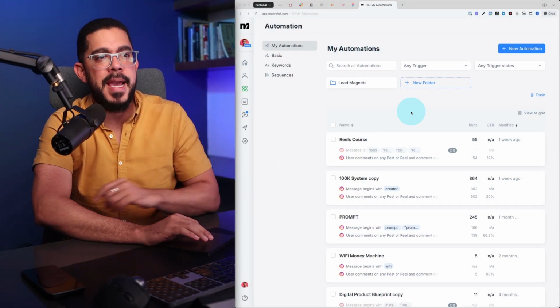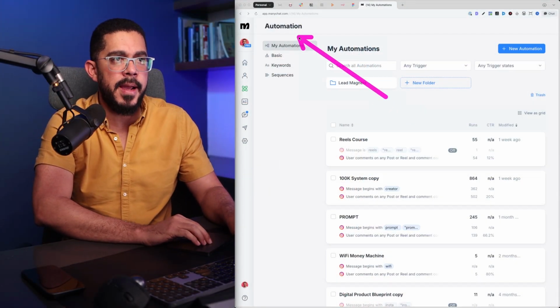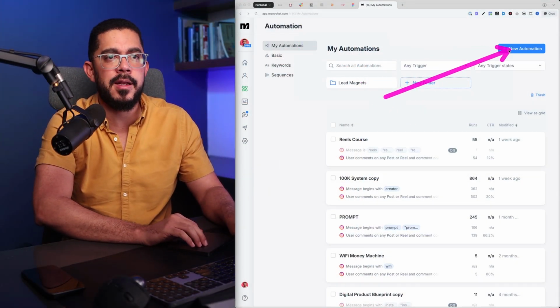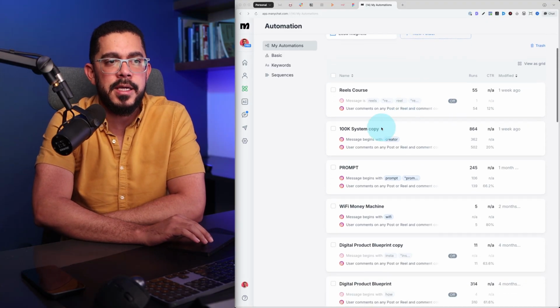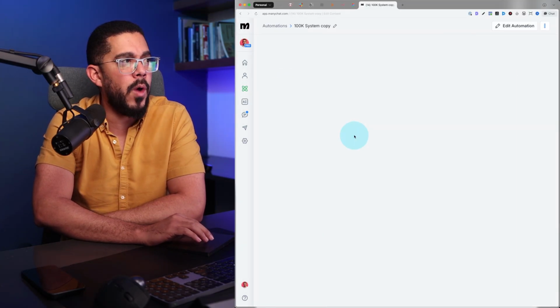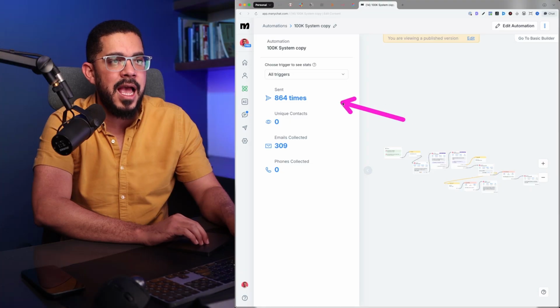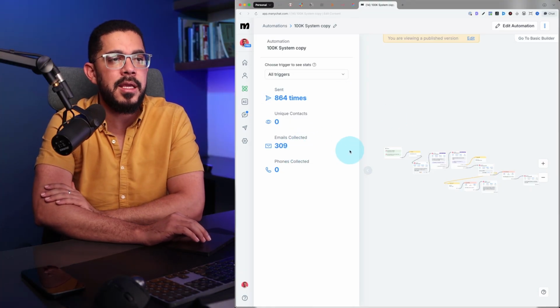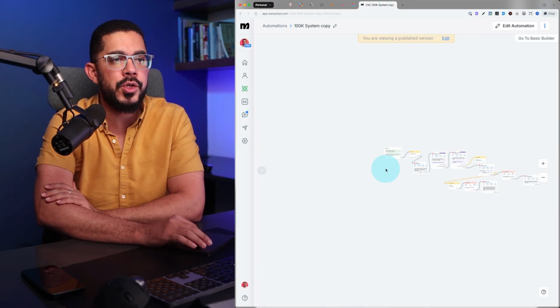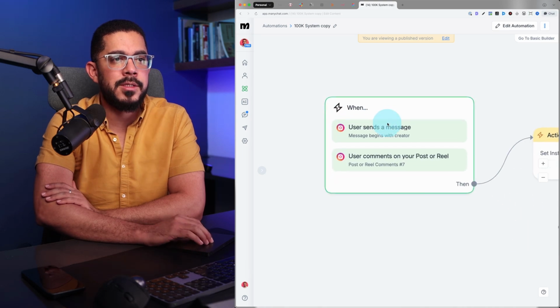Okay, so let me share my screen with you. This is ManyChat, and here you can see all of my automations, and you can create new stuff by clicking the new automation button. But before we create a new one, let's check out one of my automations. Let's click right there, and you'll be able to see that this has been triggered 864 times, and I've collected 309 emails. Now, the way this automation works is quite simple, and it looks like this.